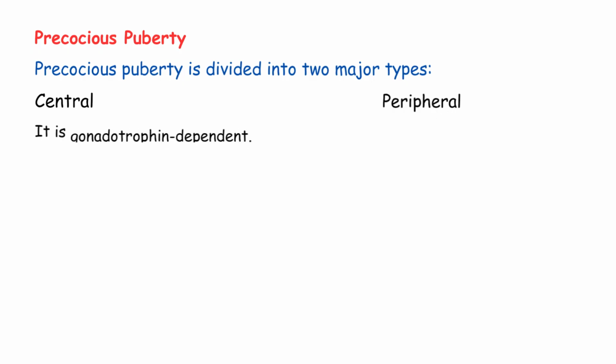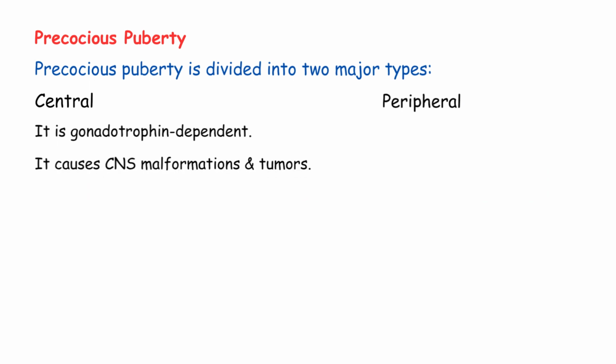This is gonadotrophin dependent. Remember GnRH, FSH, and LH. These are gonadotrophins. In central precocious puberty, the entire HPO axis activates early. The brain starts releasing GnRH too soon. What causes it? It is caused by CNS malformations and tumors. CNS means central nervous system, the brain and spinal cord. Sometimes tumors or structural problems in the brain trigger early GnRH release.